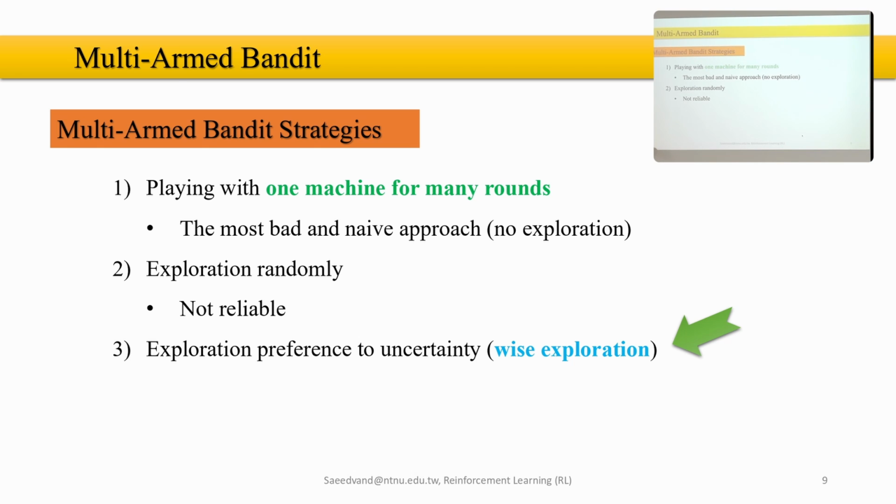Every time I play randomly, whatever, best of luck. Then everything is on luck, there is no strategy and nothing you learn. But of course, the objective that we have is exploration guided by the uncertainties, or what we can call wise exploration. We want to see how we can use some techniques to do this, and today we are going to see some.